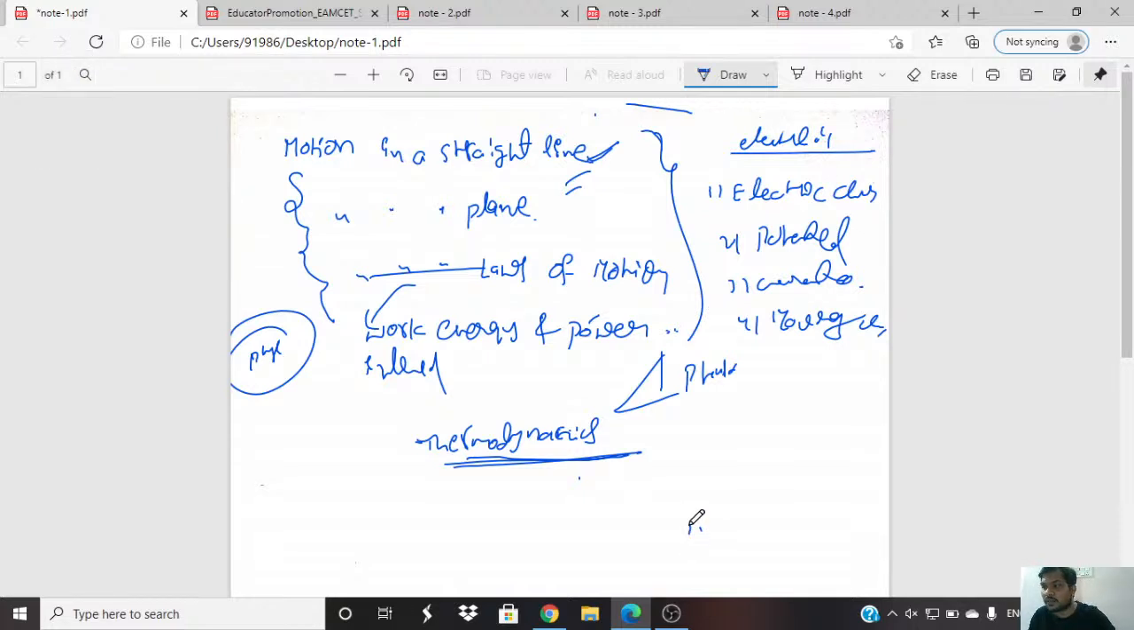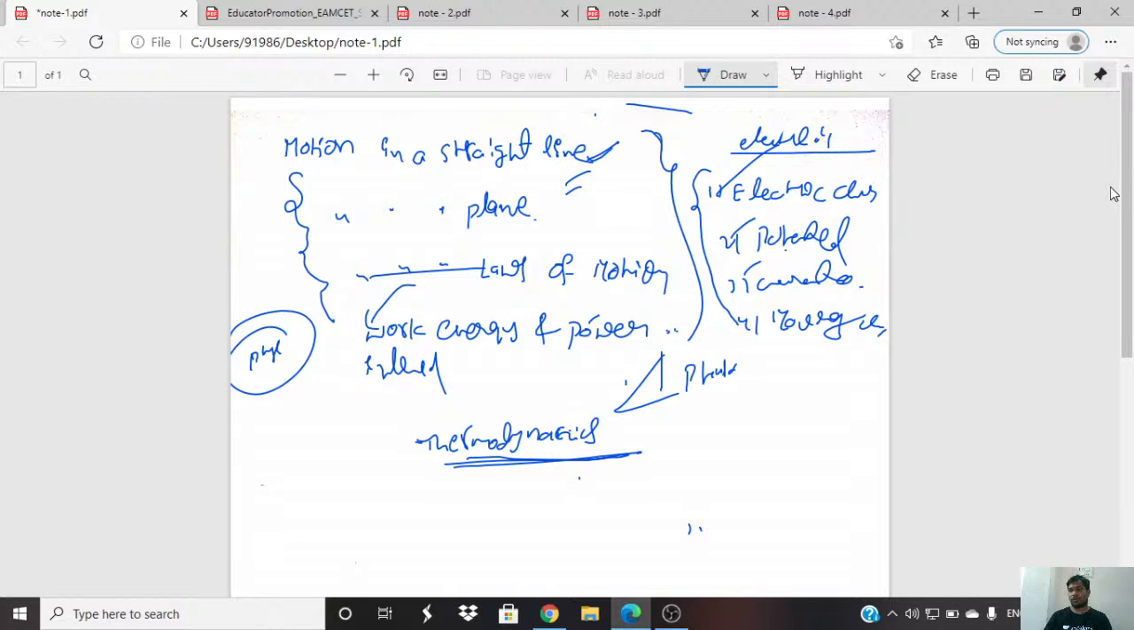Are you getting the voice? Say important subtopics in important chapters. Already I have given you the important chapters. These are mechanics and electricity, very very important chapters. From these, compulsorily one problem will come from each chapter.